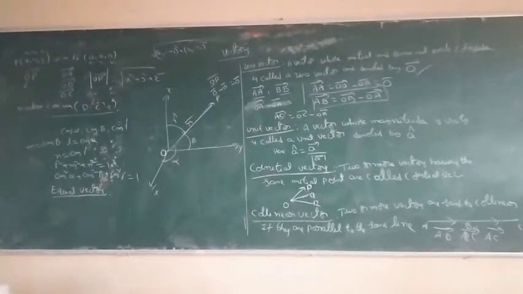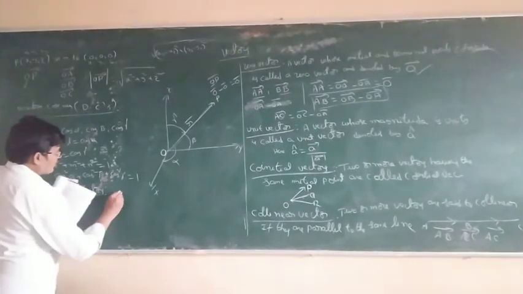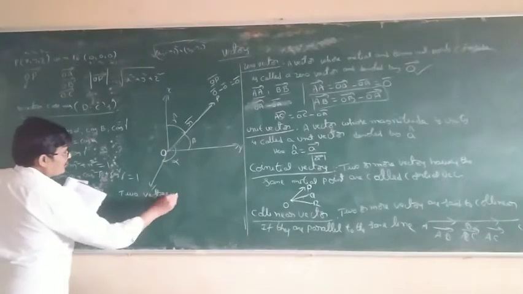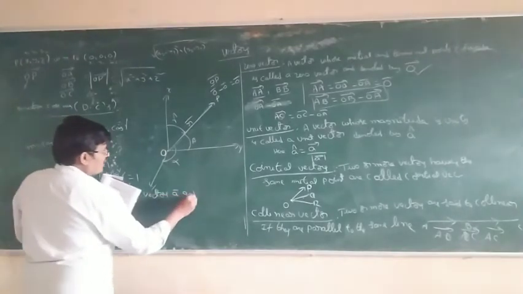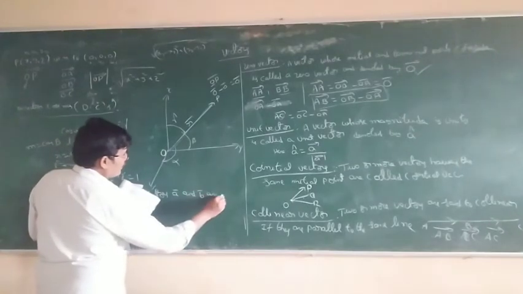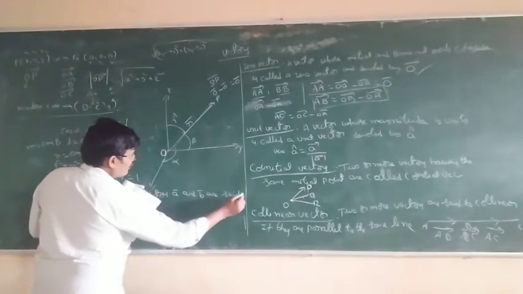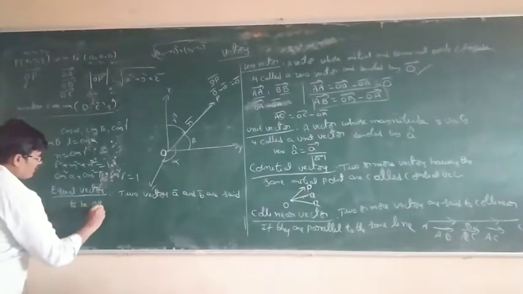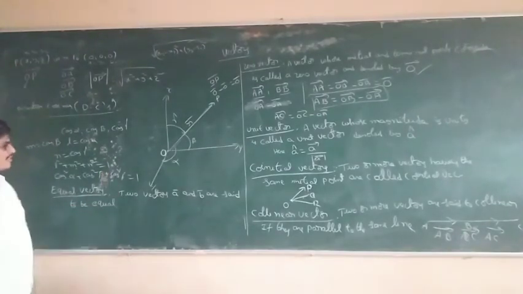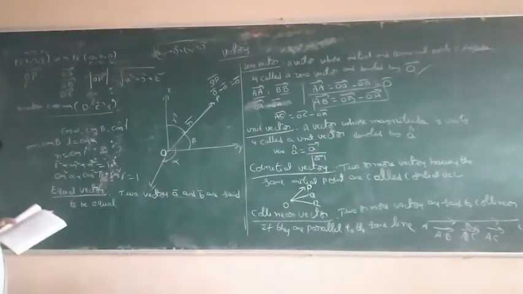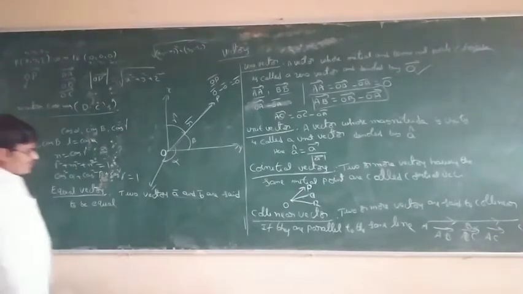For example, two vectors A bar and B bar are said to be equal if they have the same magnitude and direction.